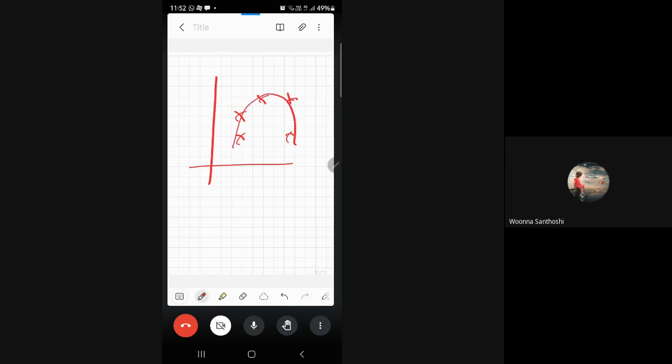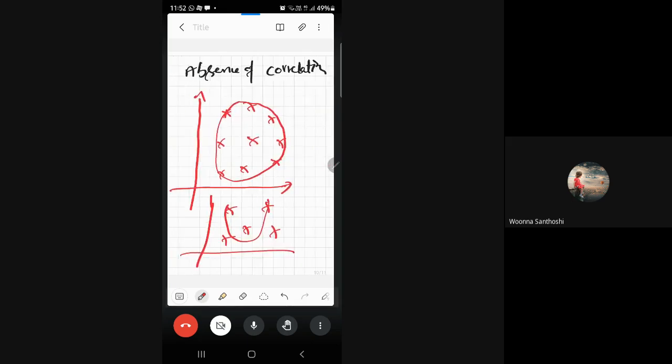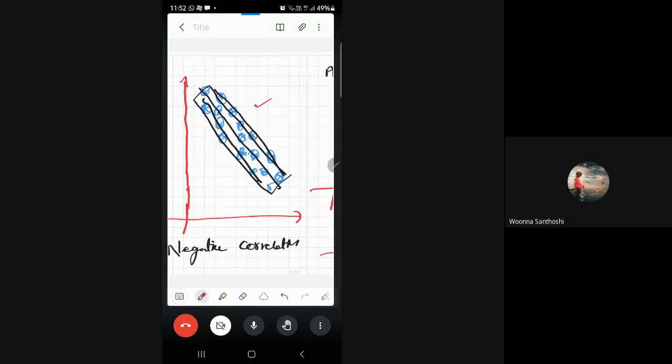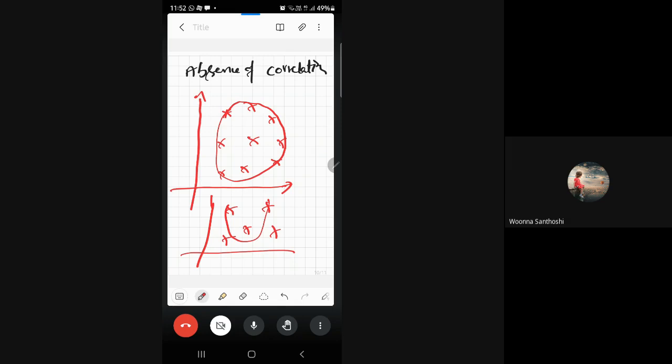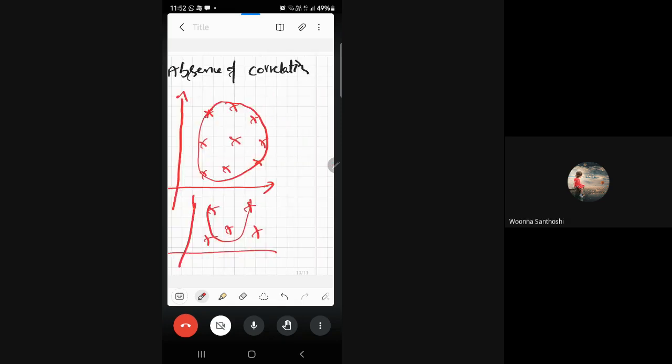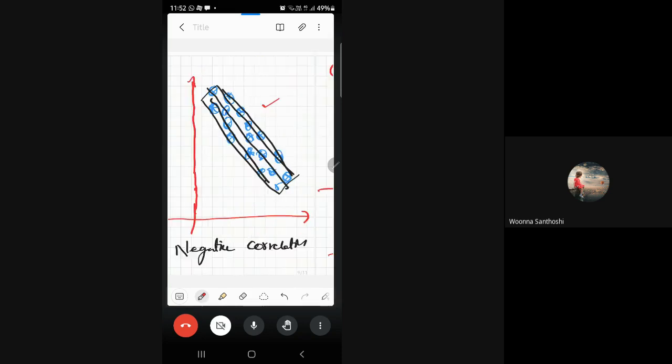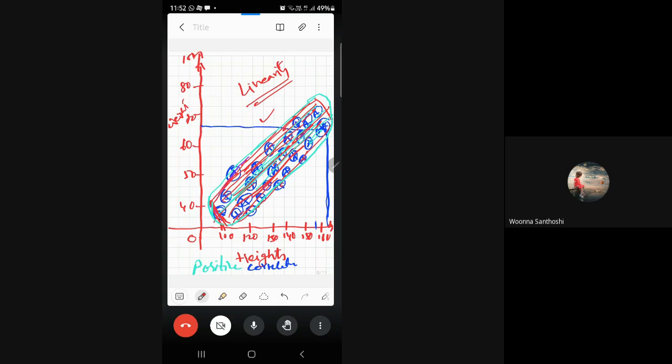So my point is, whatever it is other than these two, any remaining type of graph is represented as absence of correlation. So this is the way of knowing the type of correlation that exists between x and y.